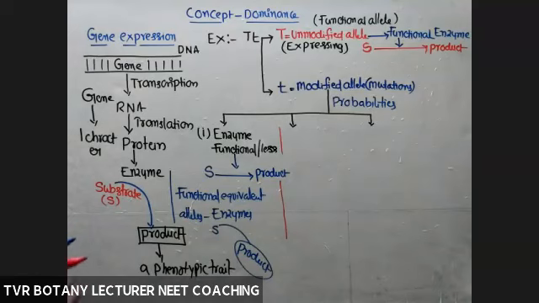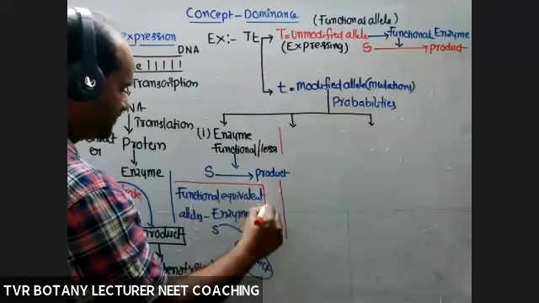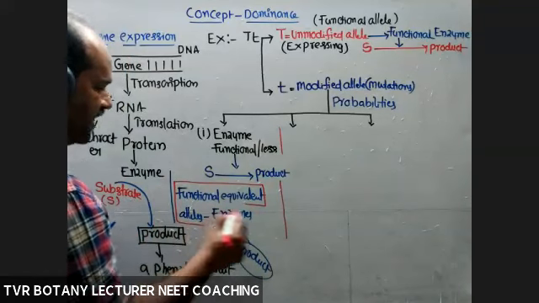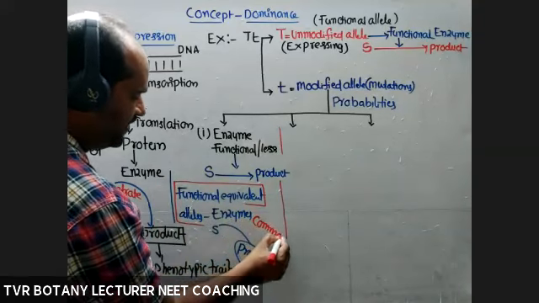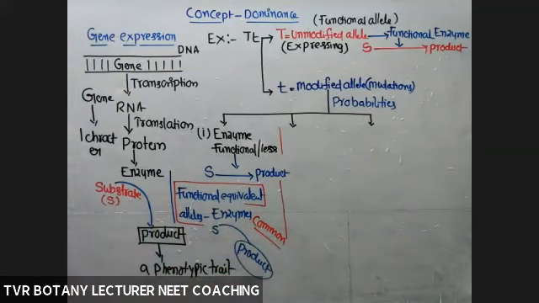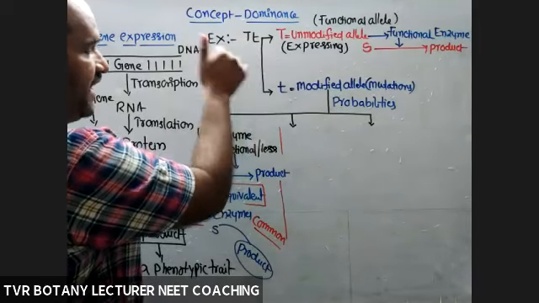Most of the alleles are equally functional. This type of alleles are common according to your NCERT textbook. Most of the genes have functionally equal alleles. But what about alleles of this gene according to Mendel?